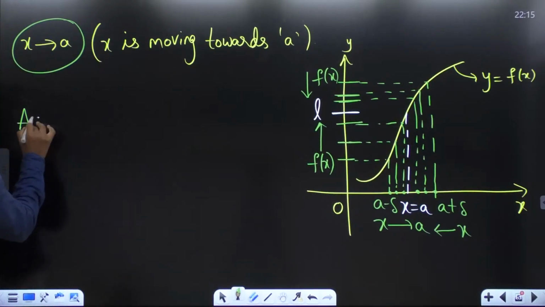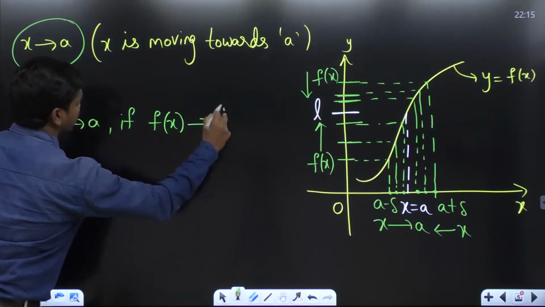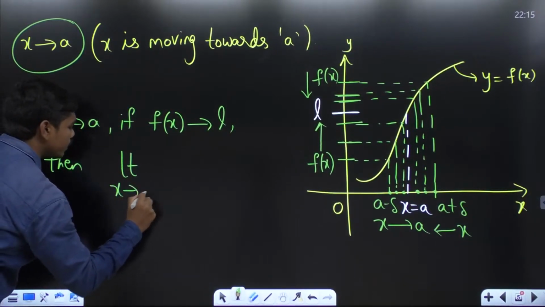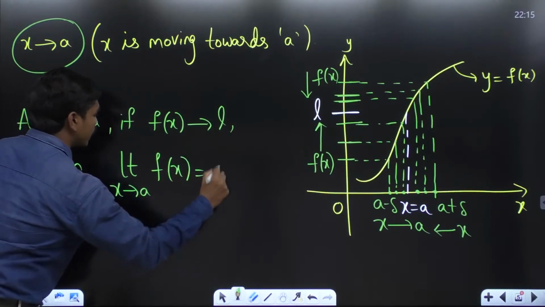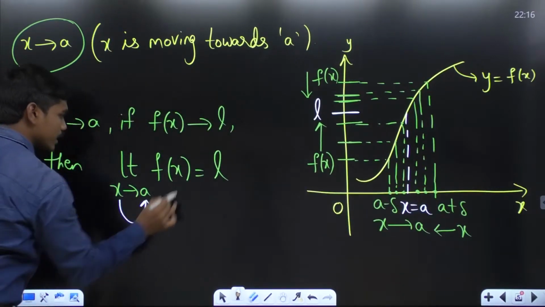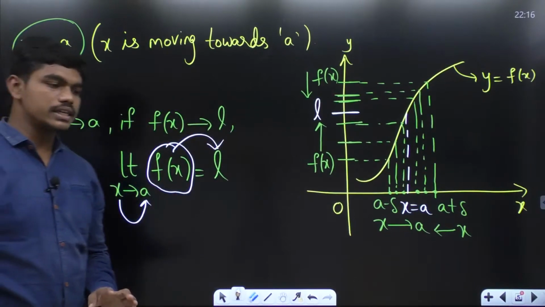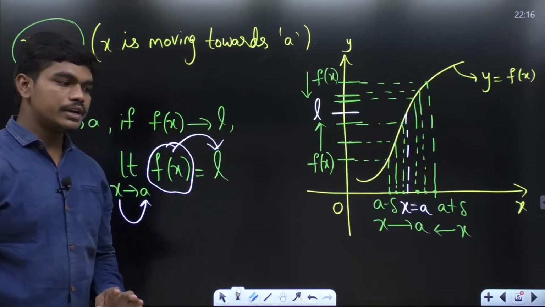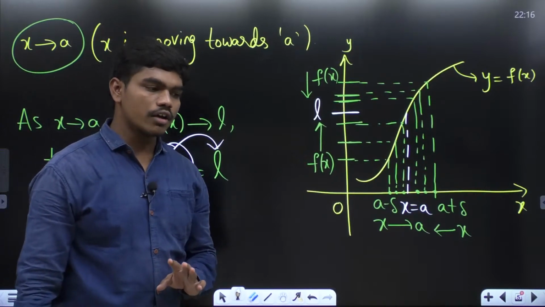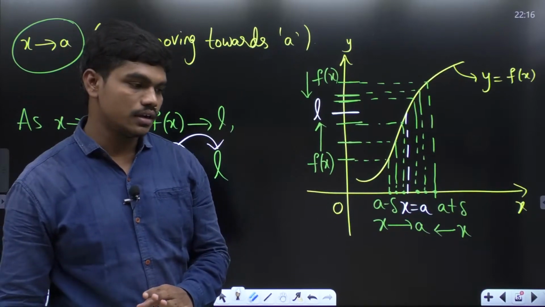Did you understand what's the definition of limit? As x tends to a, if f of x tends to L, then this statement mathematically is written as limit x tends to a, f of x is equal to L. Okay, and this statement says that when x is moving towards a, this f of x, which is here, will start moving towards L. This is the definition of the limit. Is this clear to all of you? Did you all understand the concept of limit? Please tell me. All of you. Please say yes or no. I want your responses.